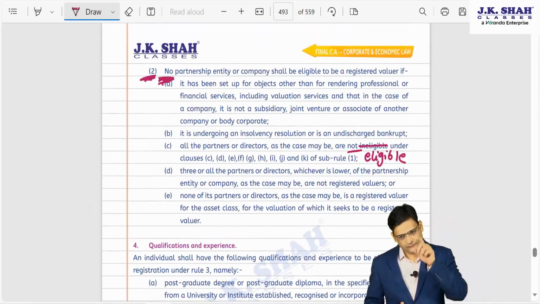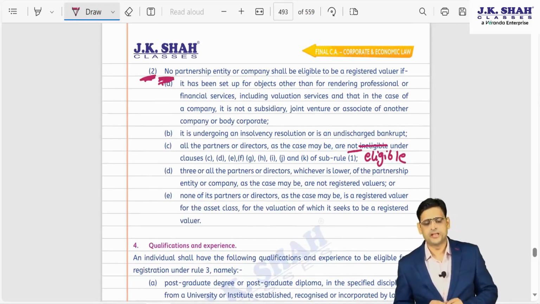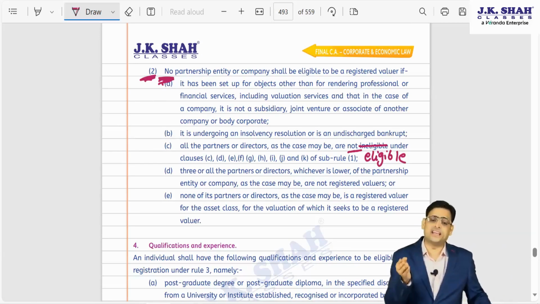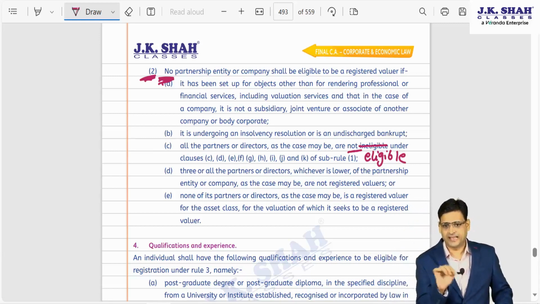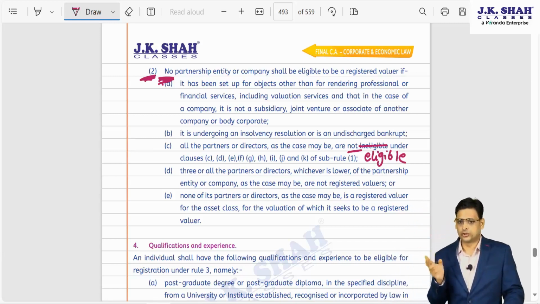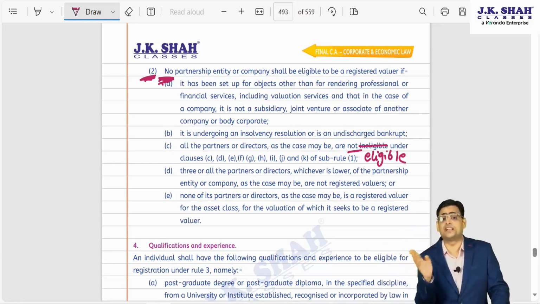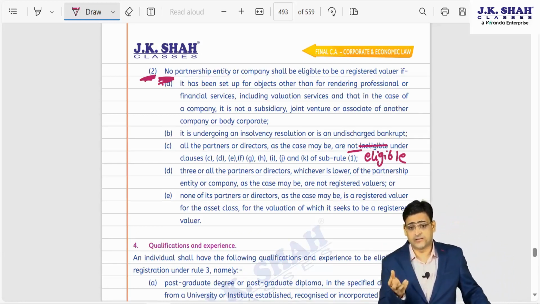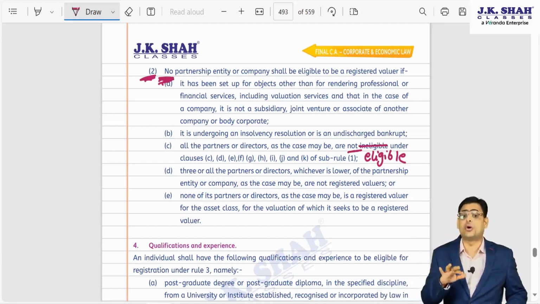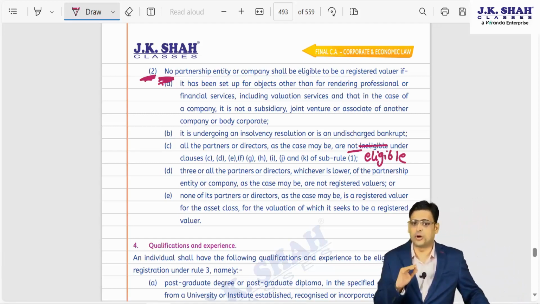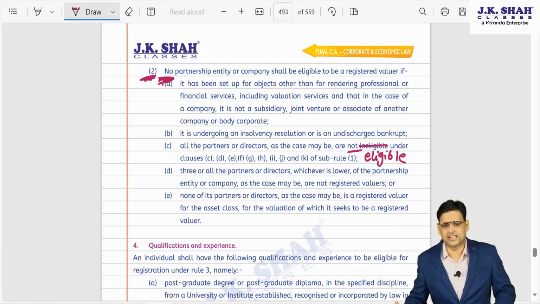What is sub-rule 2? I will first explain that briefly, and then I will tell you what the amendment is. If you want to appoint any partnership firm or any company as your registered valuer, the condition is that you can appoint a partnership firm or company as a registered valuer only when their partners and directors are not disqualified. That is a provision which we have already discussed in the classroom also.